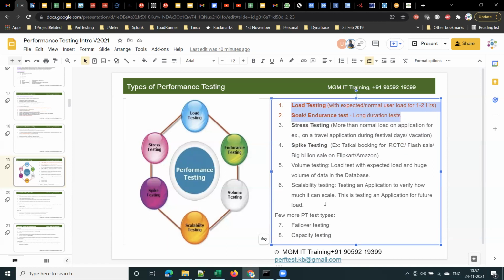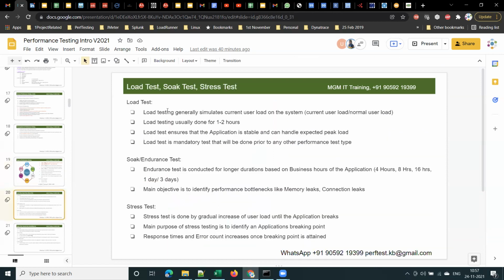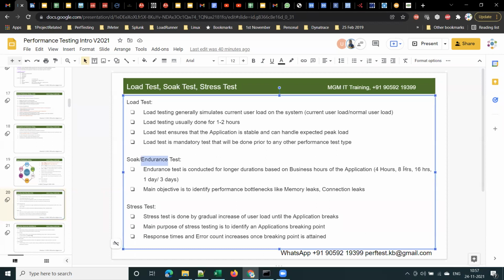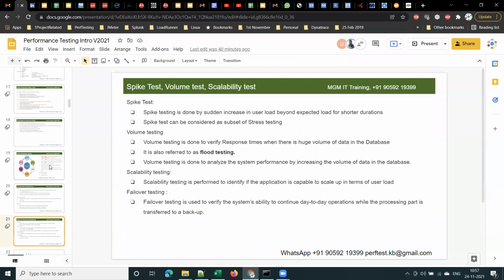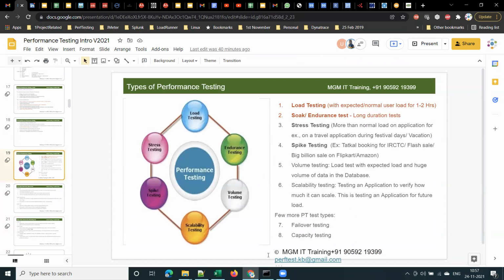So I will stop here, guys, for today. Tomorrow we will discuss in detail how a load test is done, what is a soak test, the duration of a soak test, how the duration is decided for an endurance test, and what is a stress test and how do we do that. We'll discuss this in detail in tomorrow's session.